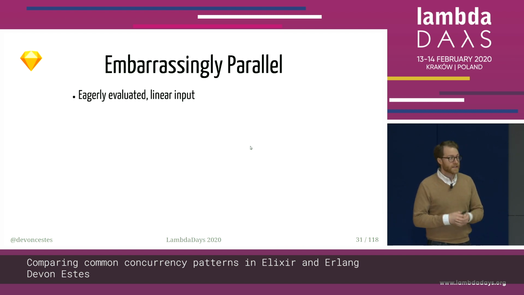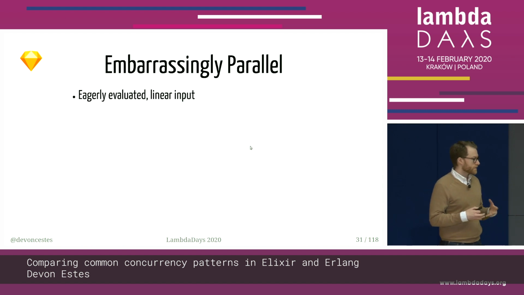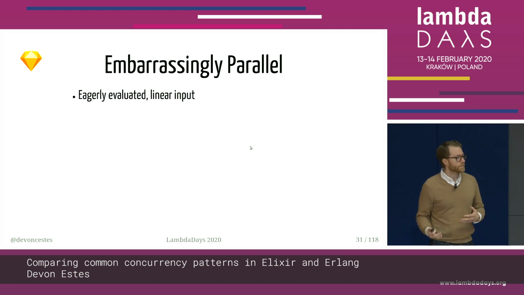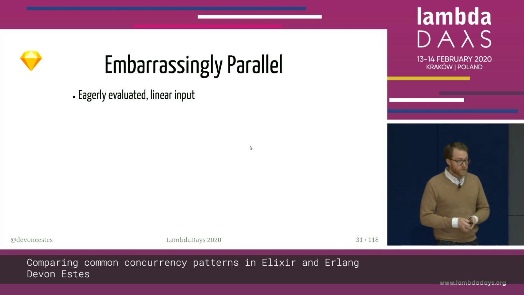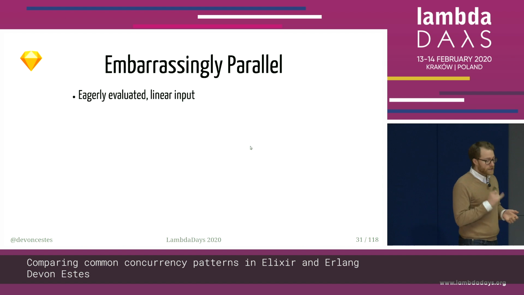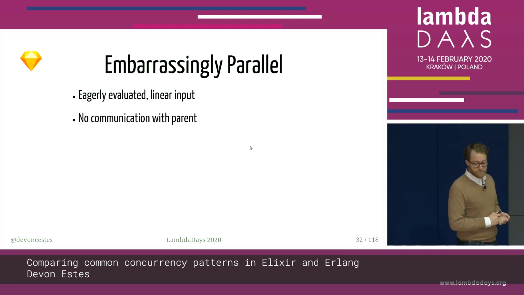Now, I also want to give a little overview of each of these patterns, because each of these patterns has unique types of problems that they are associated with, so that when you see a problem that meets these criteria, you can know, oh, that looks like a problem that we can solve with this pattern, or this looks like an embarrassingly parallel problem. So, for something to be a good fit for this pattern, we want an eagerly evaluated linear input.